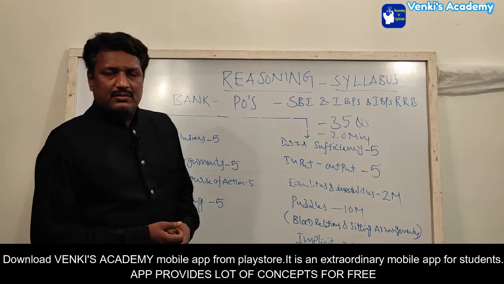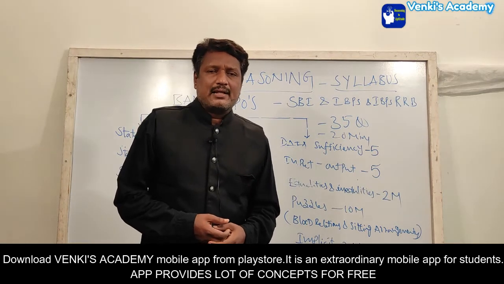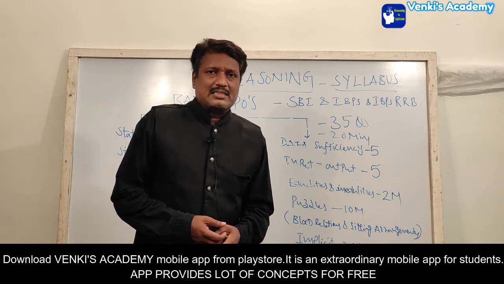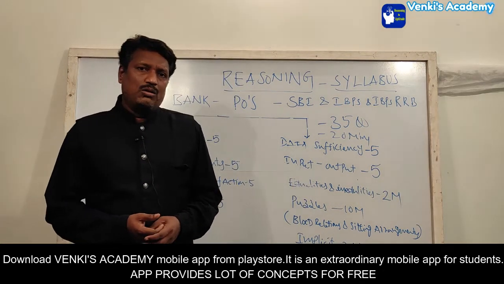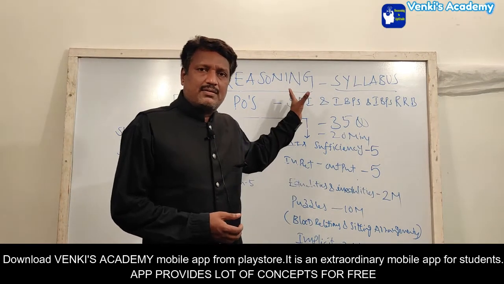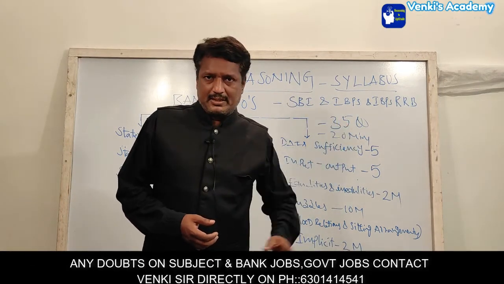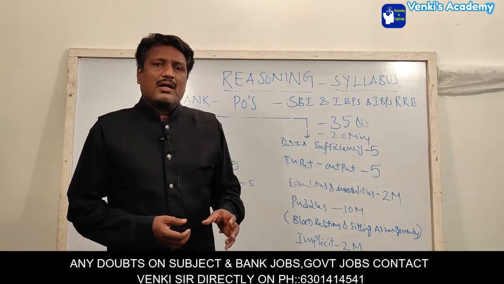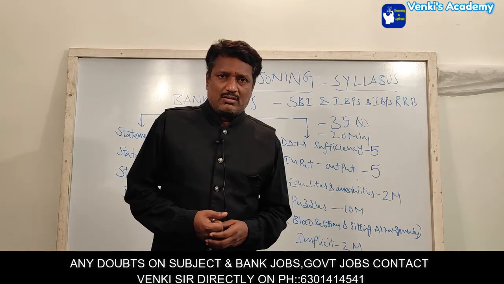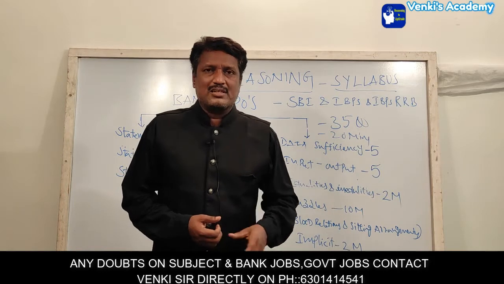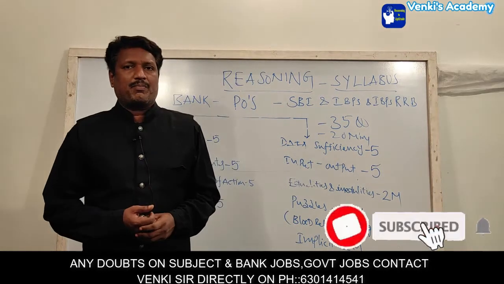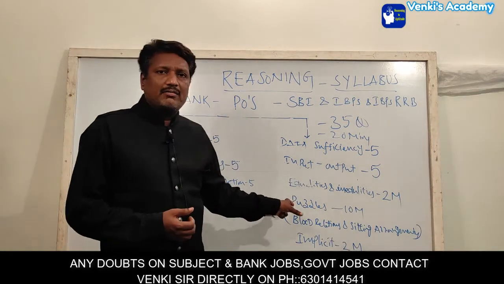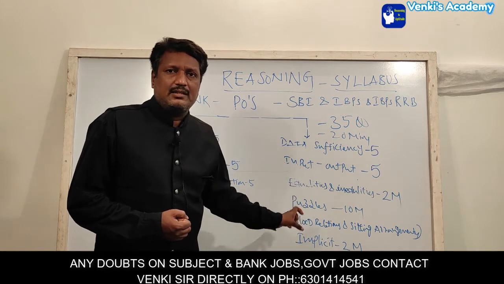According to the norms of the syllabus, the reasoning can be classified into two types. One is low level reasoning, another is higher level reasoning. The clerk exam consists of only low level reasoning, but in the officers' cadre, the reasoning consists of only higher level reasoning. What is the technical difference between the lower level and the higher level? Some common concepts will come both in reasoning for clerks and POs, like the blood relations chapter, seating arrangement chapter and syllogisms chapter. Other than these, the higher level reasoning is entirely different from clerks.